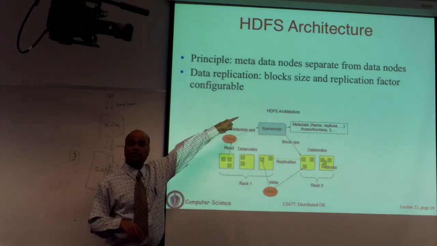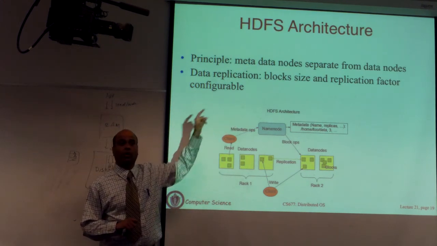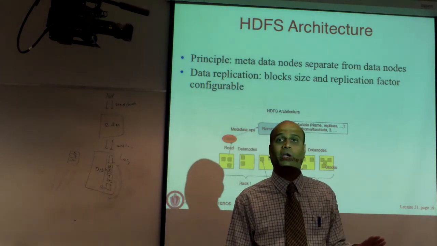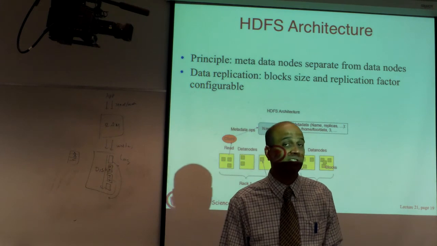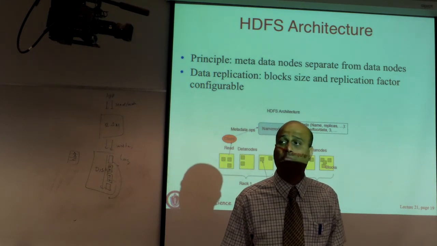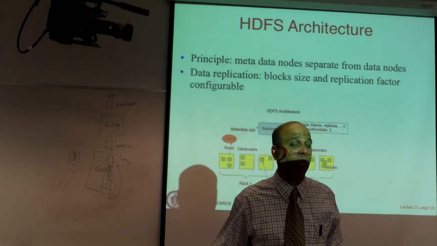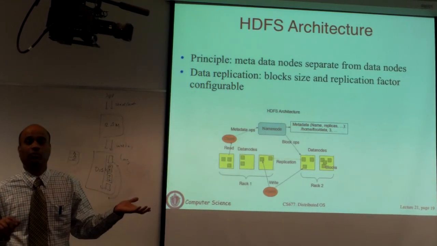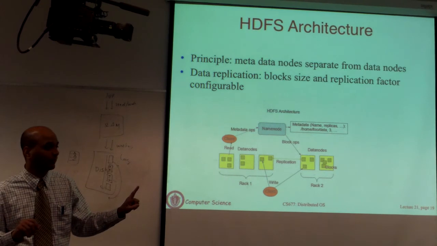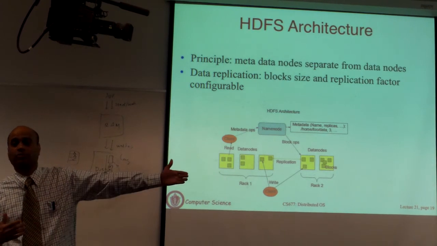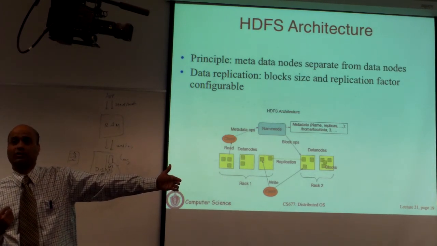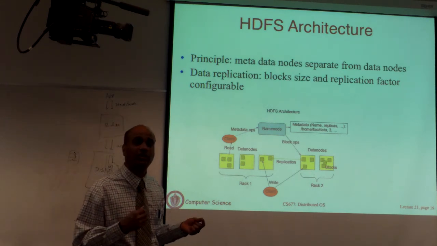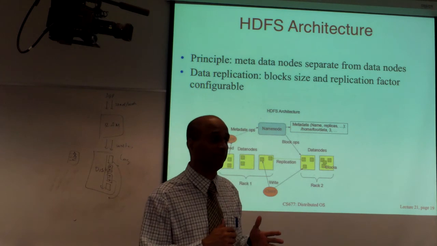The other thing is, because this is batch operation, the block size is typically large. You don't use the 4 kilobyte block size you use in a typical file system. You use a block size that may be megabytes in size, because you read lots of data and process it. The larger your block size, the more you can amortize that single seek. You make one seek, let's say you read 64 megabytes of data all at once. That has amortized your seek substantially, so you get very high performance.